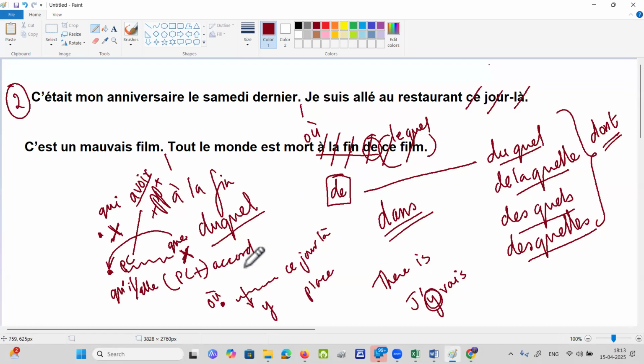Okay. And the QUE is there, no? Whenever you have la, la, le as a COD, if it is a COD, it will become QUE. Got it? So if the repeated noun is a COD, the repetition will be a COD.